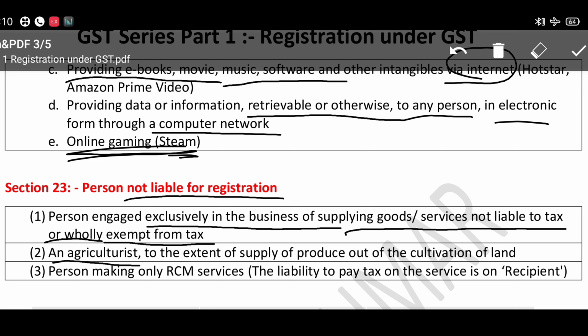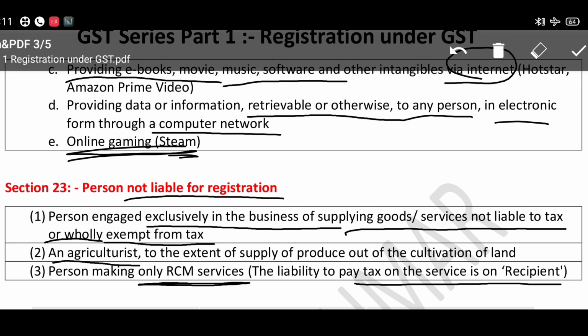And a person making only RCM supplies. Earlier we discussed inward supplies liable to RCM. Suppose you have taken services from a security guard, so you have to pay the RCM. The security guard is free from RCM, so the liability to pay on the services is on the recipient, so there is no need to pay by the supplier like a security guard or lawyers, advocates or some other persons. I will explain the RCM concept in detail in the input tax credit chapter.